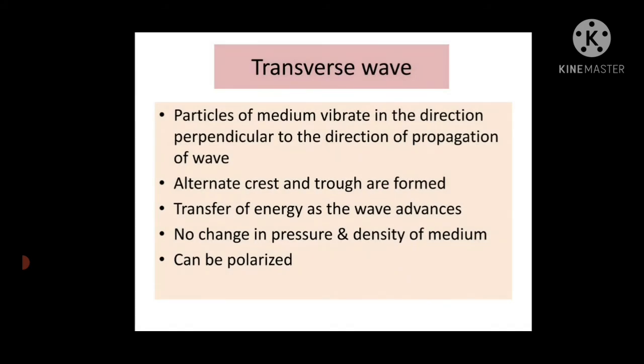Properties, or you can say characteristics, of transverse wave. Since we know that in transverse wave the particles of the medium vibrate in the direction perpendicular to the direction of propagation of the wave, this will be the first characteristic of transverse wave, which is nothing but its definition. Then alternate crest and trough are formed.